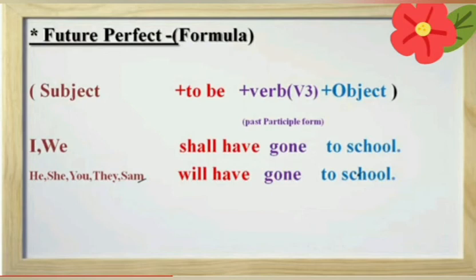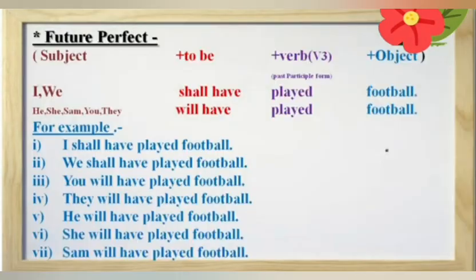Students, mostly we use will have with all kinds of subjects in modern English, but in traditional English we use shall have with I and we, and will have with he, she, you, they, and proper noun singular. So students, here you can write I shall have gone to school or I will have gone to school. Both sentences are correct. See some more examples.